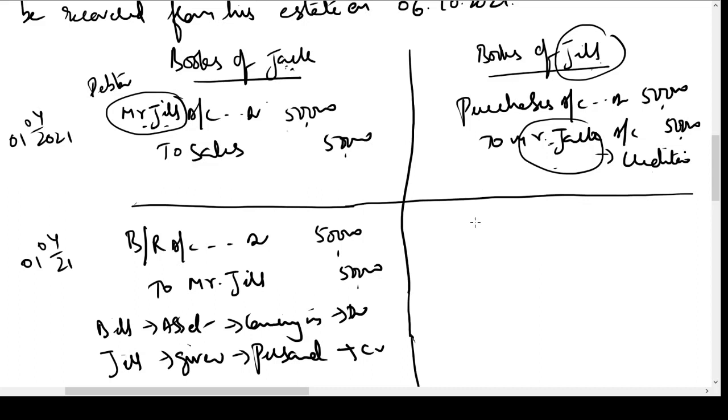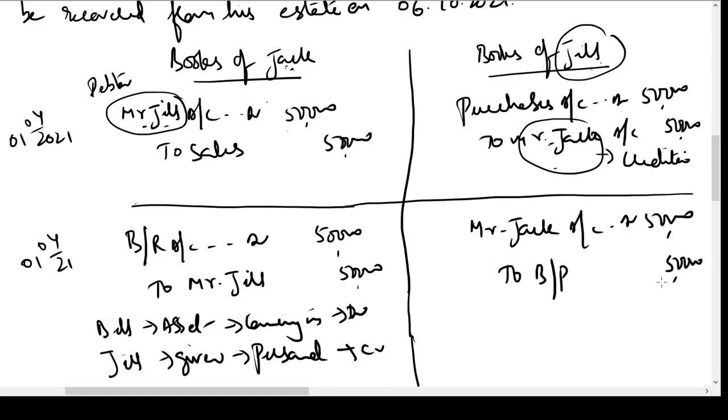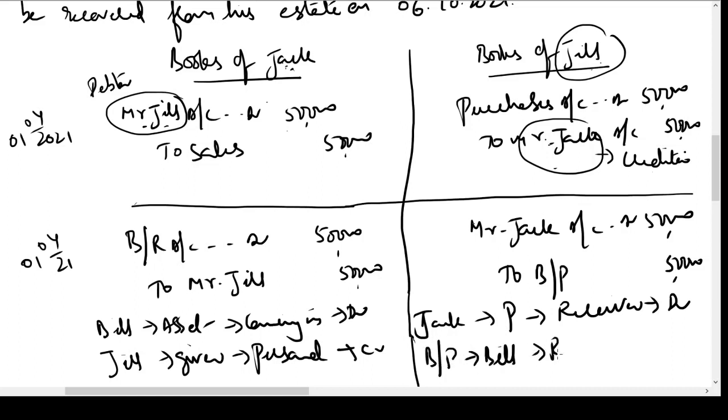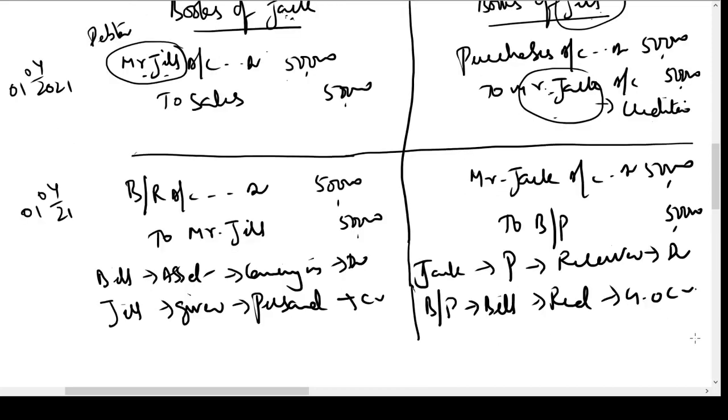What is the entry in the books of Mr. Jill? Entry in the books of Mr. Jill is Mr. Jack account debit 50,000 to bills payable 50,000. We are saying Jack, personal account, receiver of money or money's worth, debit; bills payable, it is a bill, real account, goes out, credit.